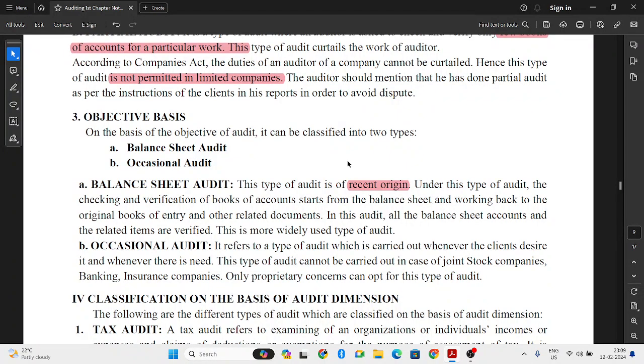ನೆಕ್ಸ್ಟ್, ಒಕೇಶನಲ್ ಆಡಿಟ್. So whenever the organization wants to do the audit, that time they will call the auditor and they will get the auditing done.